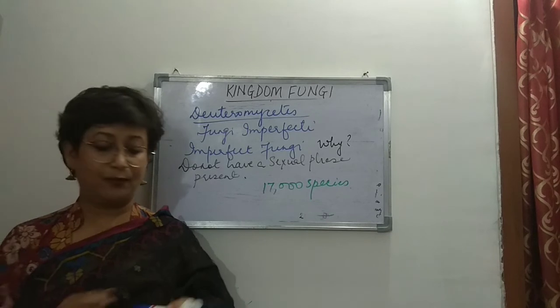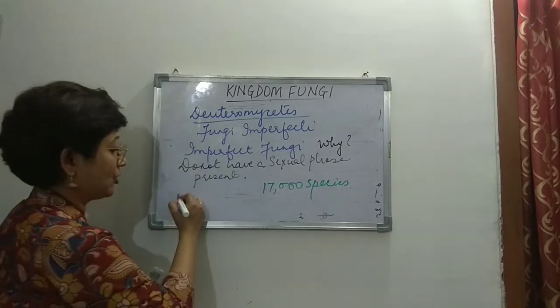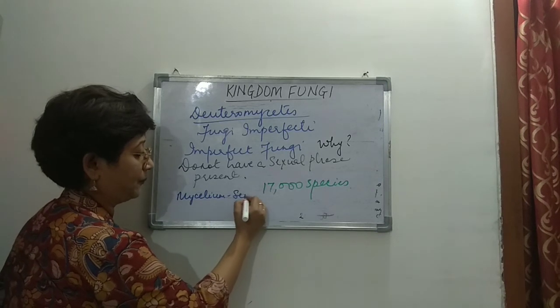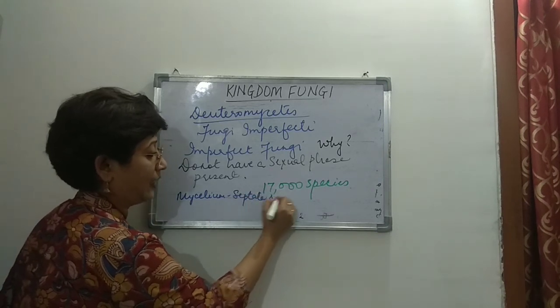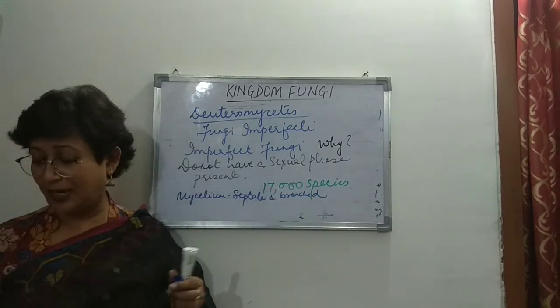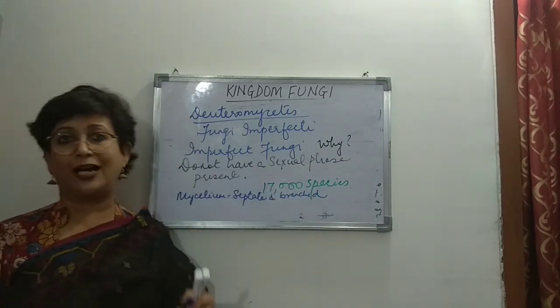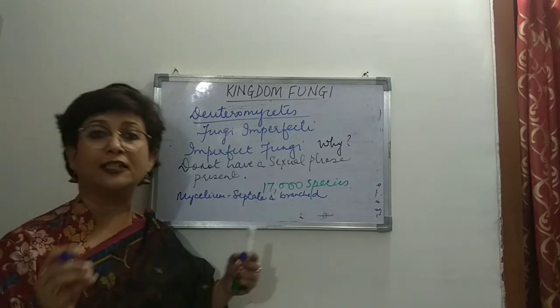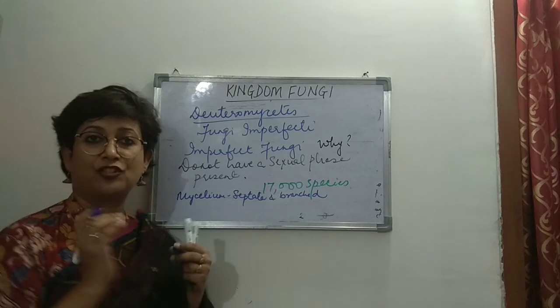Again, the mycelium is septate and branched in Deuteromycetes. They are parasitic and they are also decomposers. They decompose litter. Litter is the rubbish or the garbage that is there.